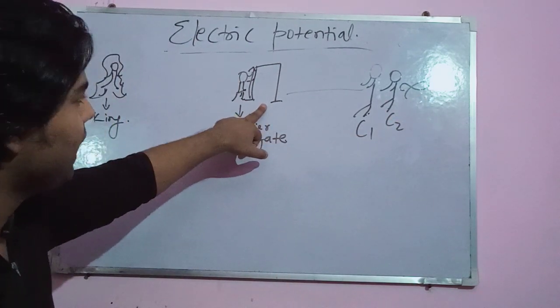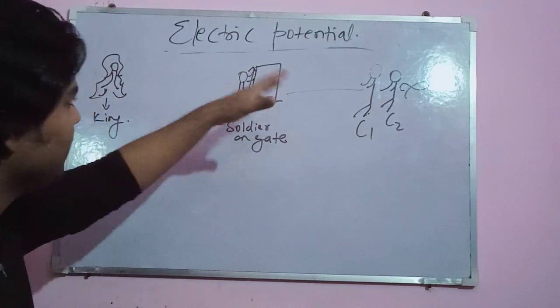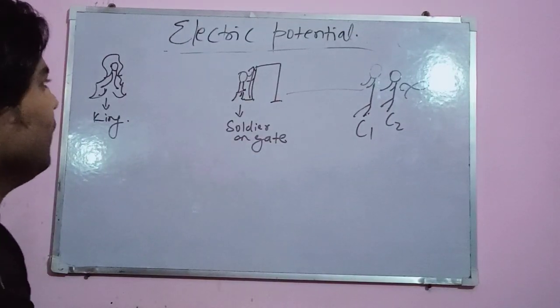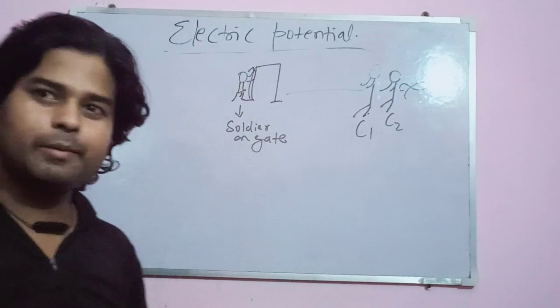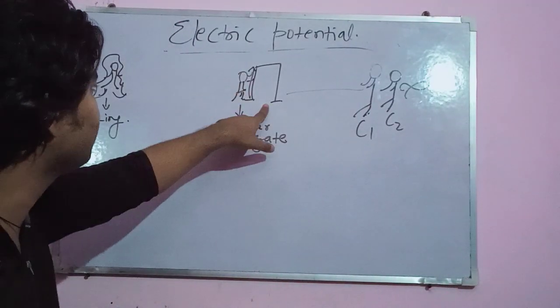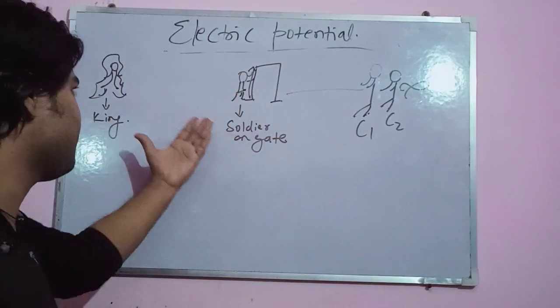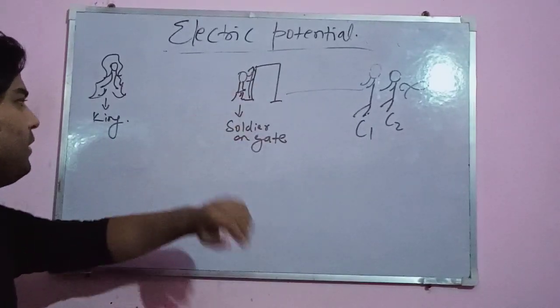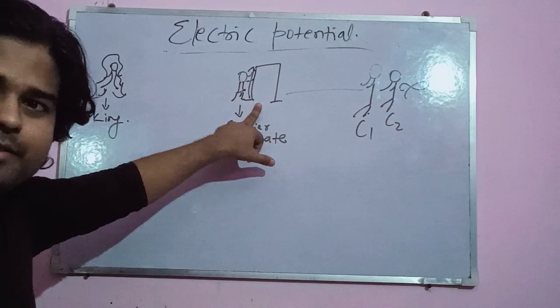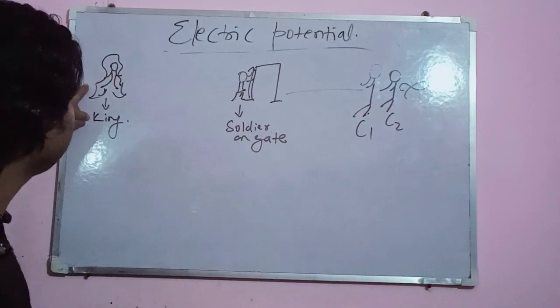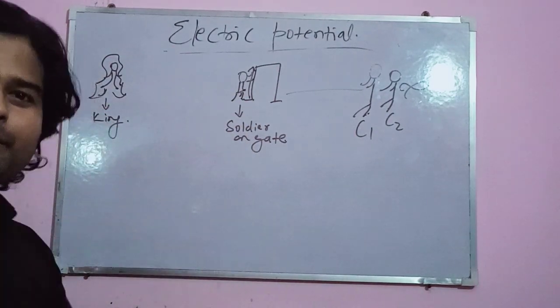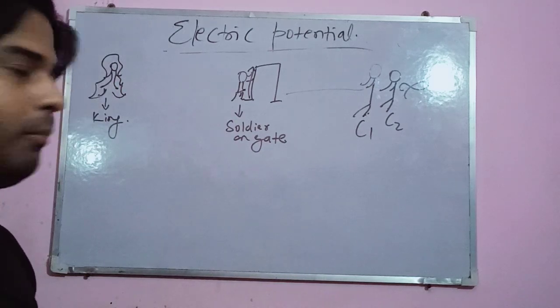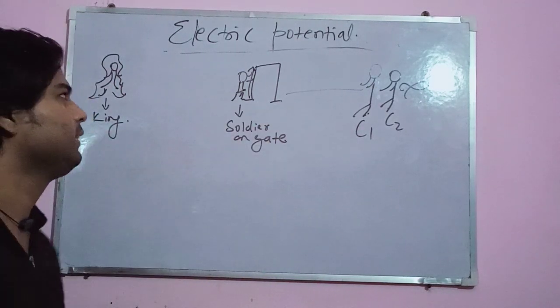As they reach here, the soldier tells C1 and C2 that you need to pay some tax to cross this gate, and there are several gates on the way. Suppose it's the first gate. You have to pay some tax to meet the king and tell him about your complaints and problems. So pay the tax.